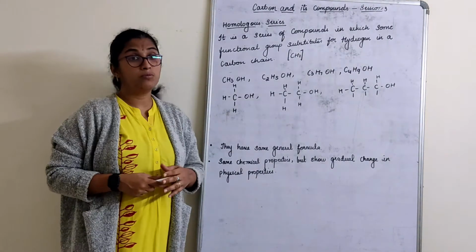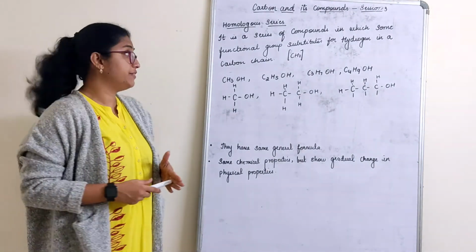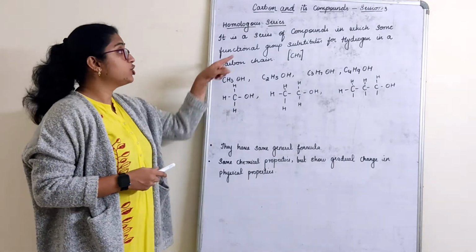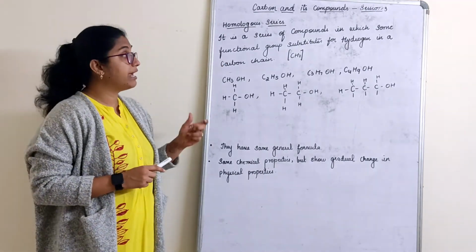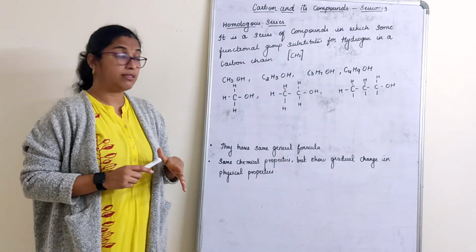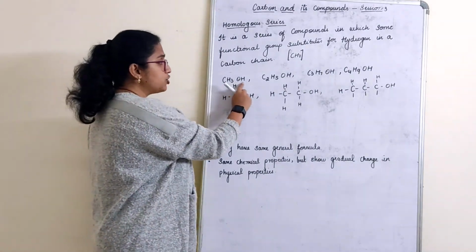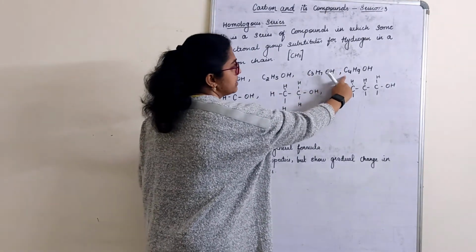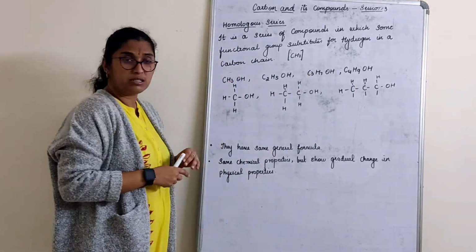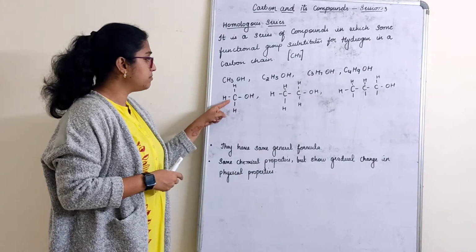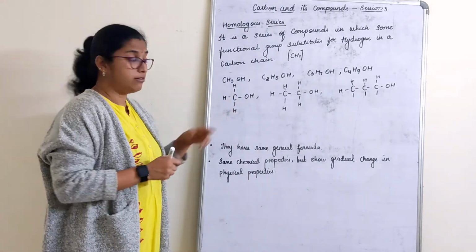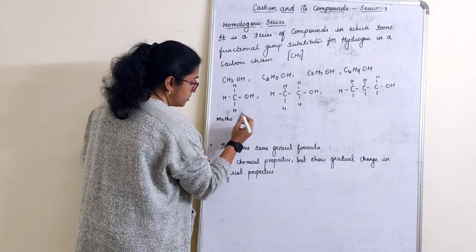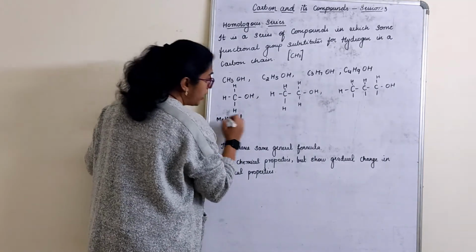Now, what is homologous series? Definition wise, if we have to understand, it is a series of compounds in which some functional group substitutes for hydrogen in a carbon chain. Now see for example, CH3OH, C2H5OH, C3H7OH and C4H9OH. Now what does this mean? CH3OH is nothing but methanol, right? Methanol. OL I have to write.